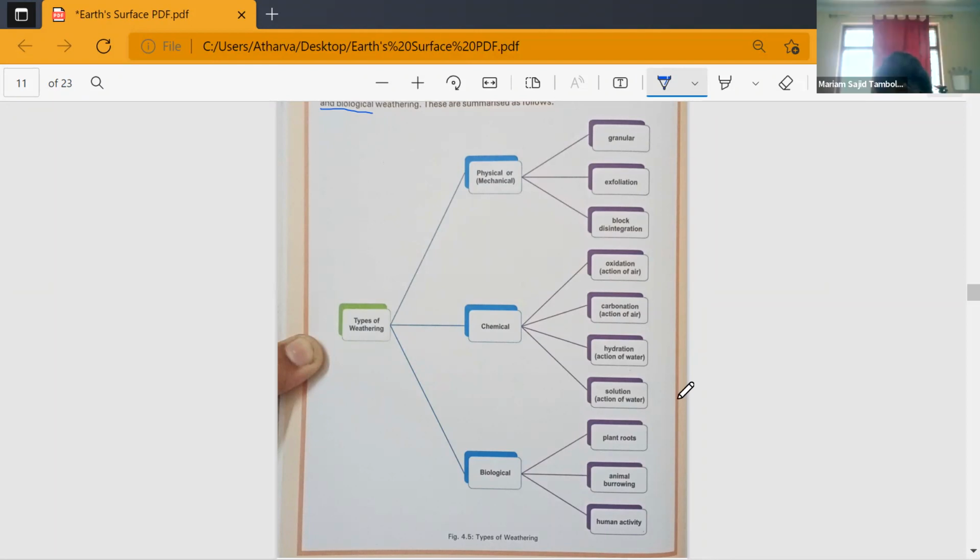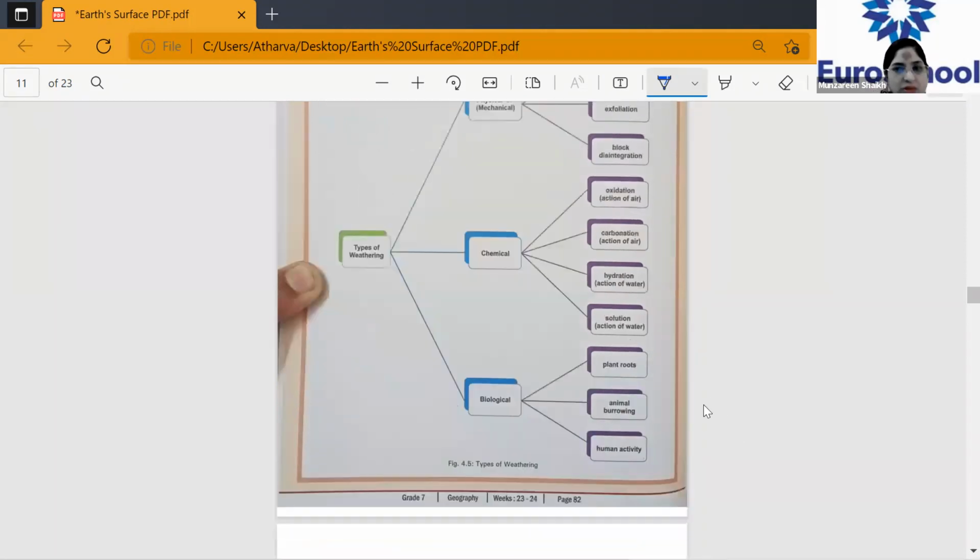Chemicals. Yes, ma'am. What about biological? The word biological itself is self-explanatory. It means plant roots, animal burrowing, and human activity. Clear? So weathering is divided into different types.